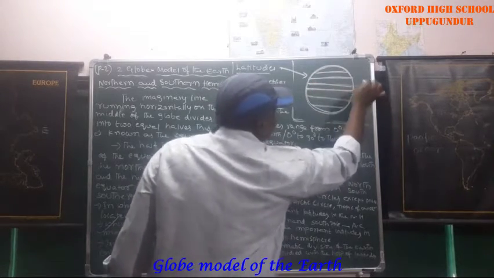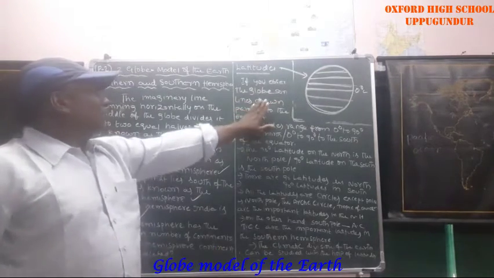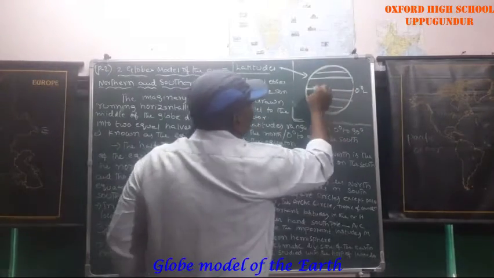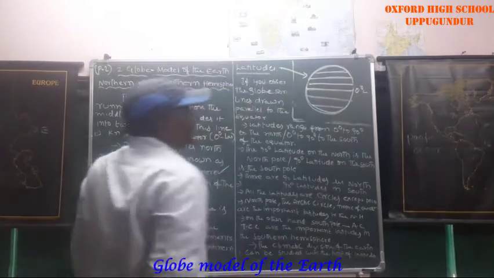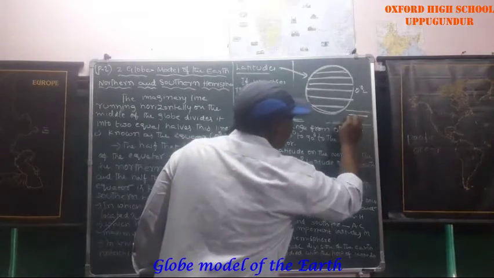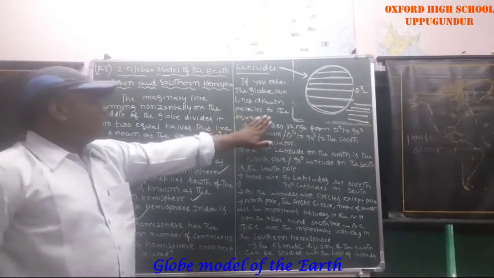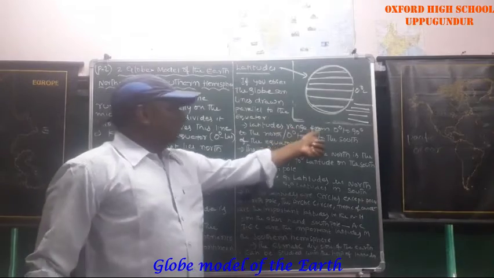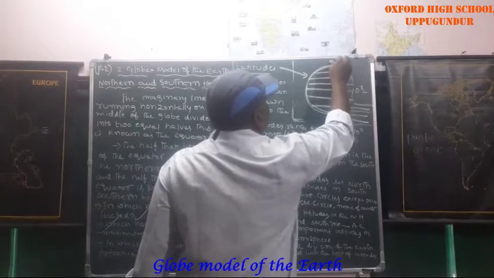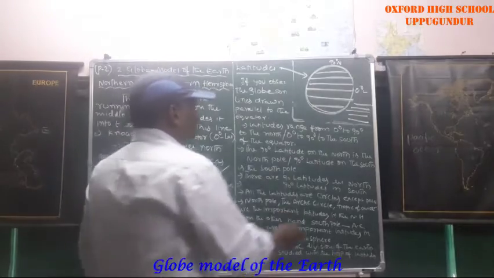0 degrees latitude is the equator, as I just explained. If you observe the globe, some lines are drawn parallel to the equator. Parallel means equally spaced. Understood? These lines are drawn parallel to the equator. Latitudes range from 0 degrees to 90 degrees to the north, and 0 degrees to 90 degrees to the south.